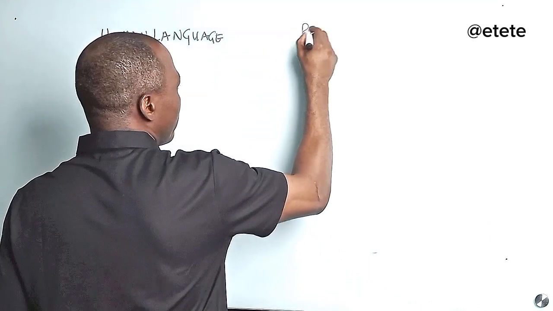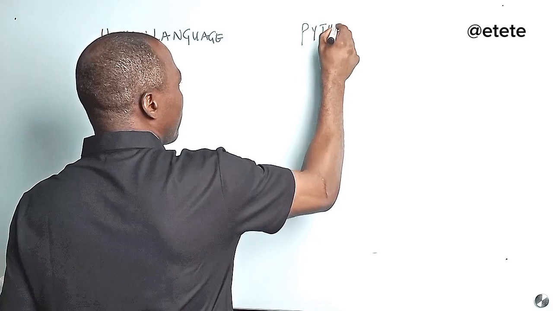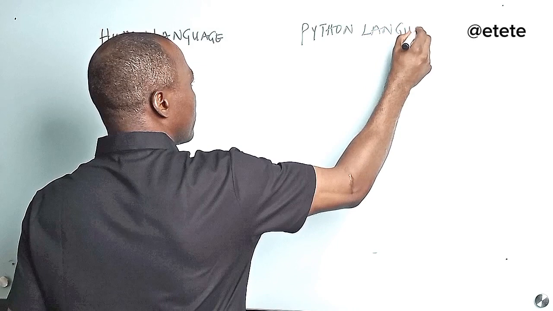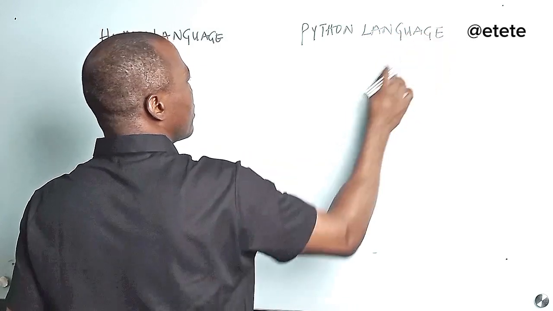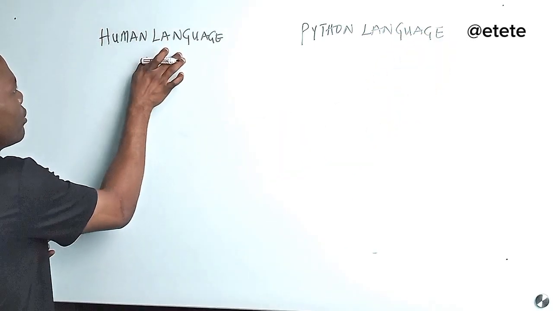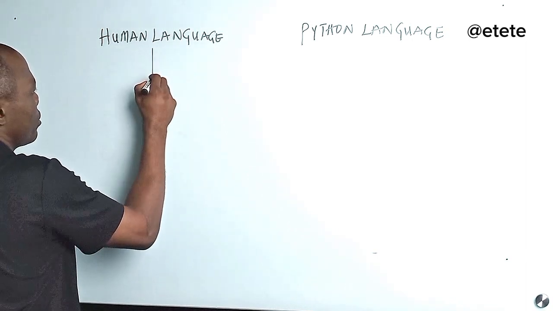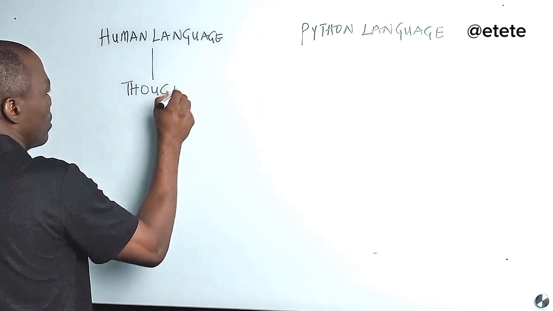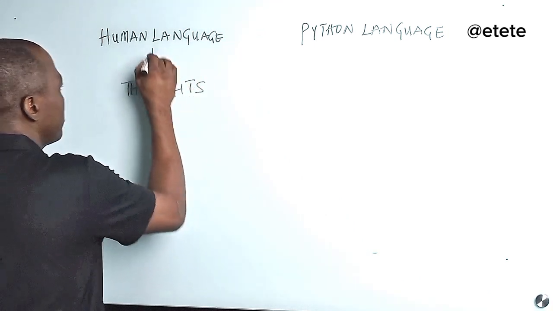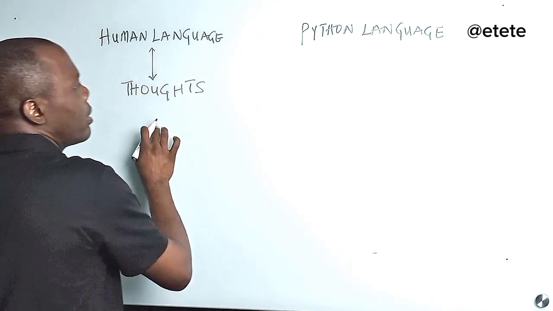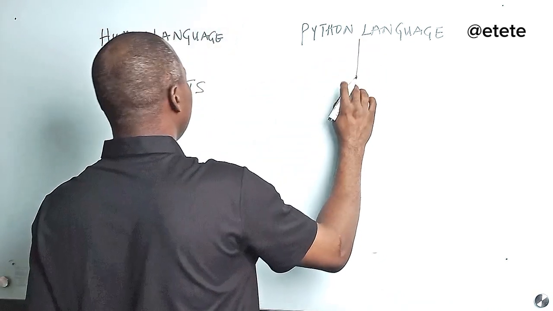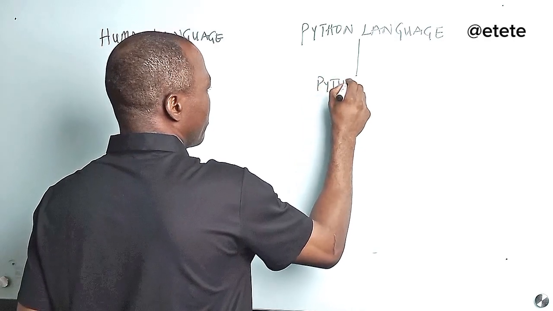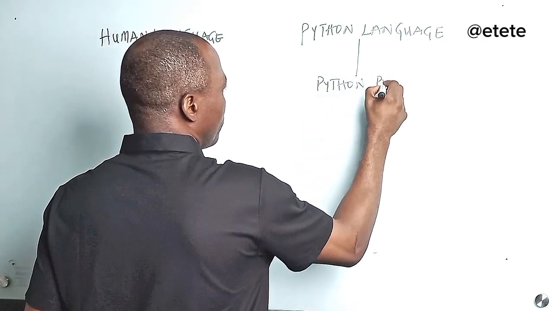Yeah, I will say Python language, right? Okay, from this human language, we come to thought, right? Then here we have Python program.